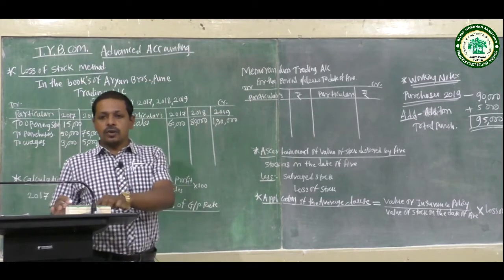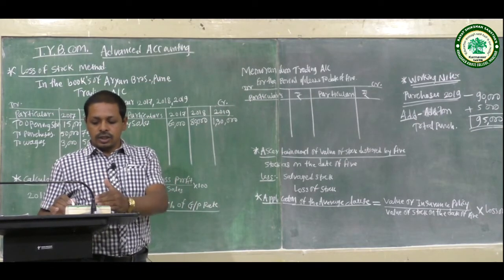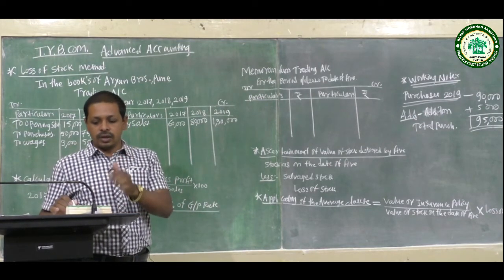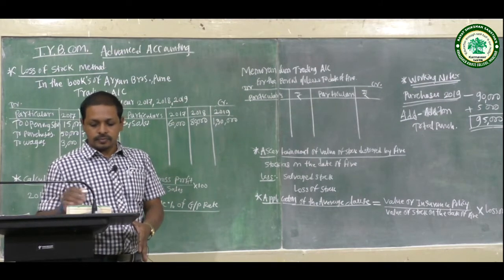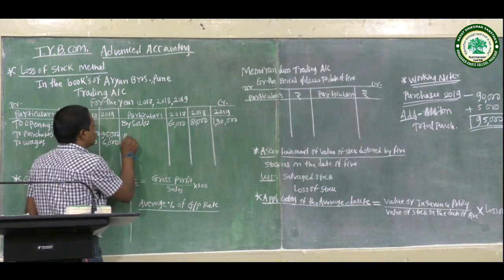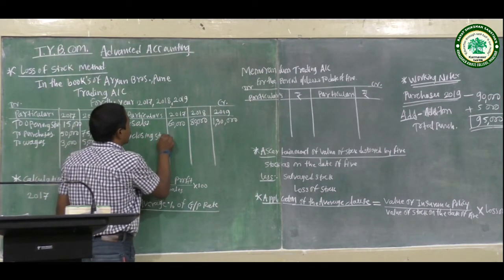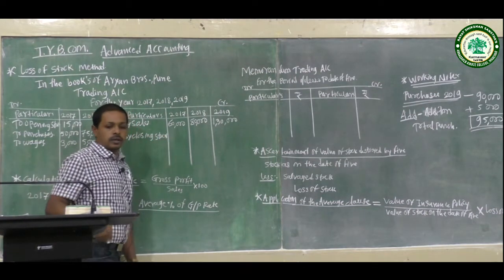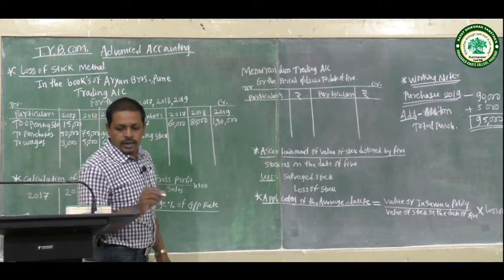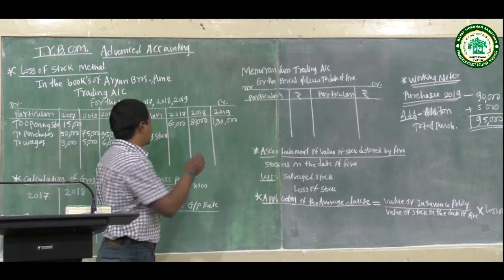And lastly, closing stock. By closing stock for 2017, 2018 and 2019 the amounts are 20,000, 40,000 and 50,000.